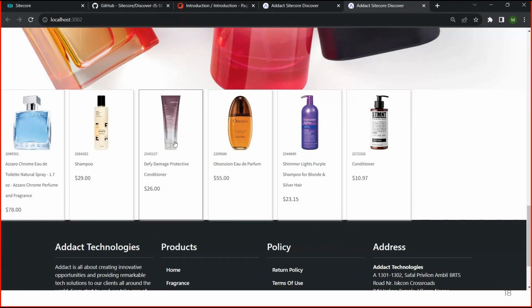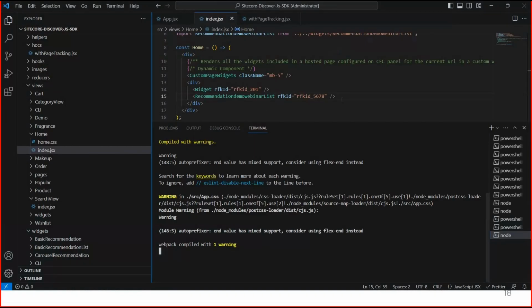See, I have created widgets, and you can see the regions. That way we can create the widgets, and we can use that widget as per requirements in different pages. Currently, I have used the recommendation widget in my home page.